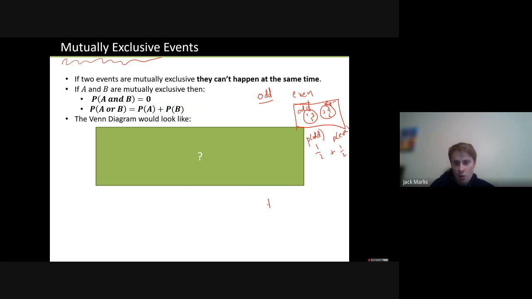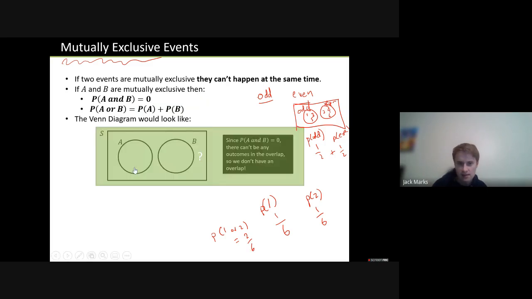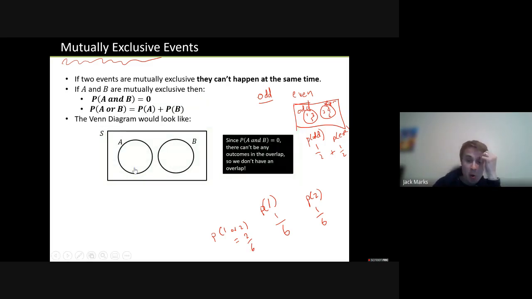Let me give you another example. Rolling a 1 and rolling a 2 are also mutually exclusive, aren't they? There's no overlap between rolling a 1 and rolling a 2. Well, when we're talking about rolling dice, that's a 6th. So if I said to you, what's the probability of a 1 or a 2? Well, you would just add them together. Okay, so that's what that looks like in practice. So your Venn diagram would have no overlap between them. Yeah, that's mutually exclusive events.